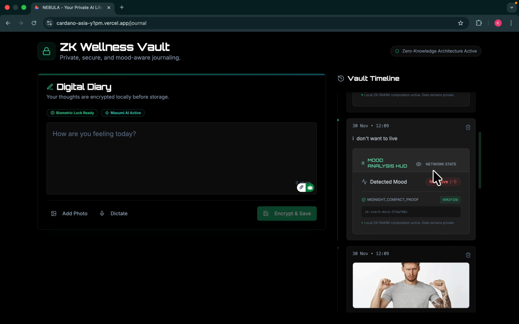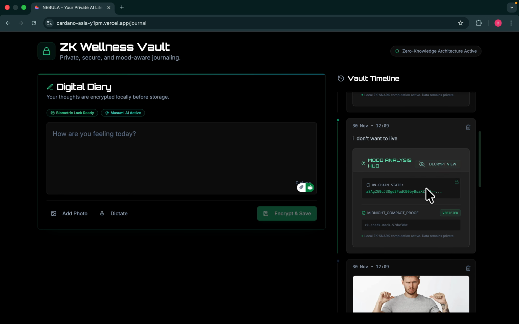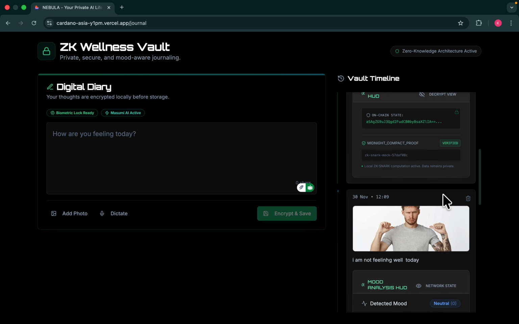We can see how it is showing in the network state, and how it is showing on the chain side. It is totally hashed, so nobody can see it, just the user. And the Midnight compact proof we have built, the ZK-SNARK mock, will also be stored and will be totally private. It can't even be seen by the AI. That is how it is different from just an AI chatbot. It is completely different, implemented totally on ZK technology and ZK-SNARK mock.